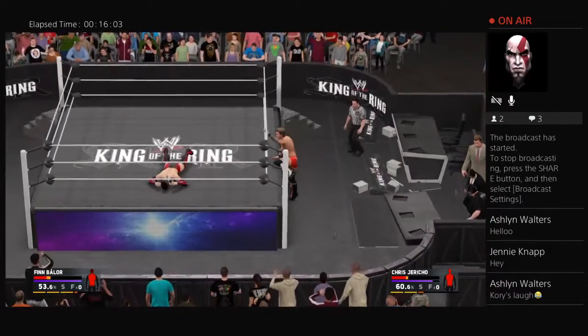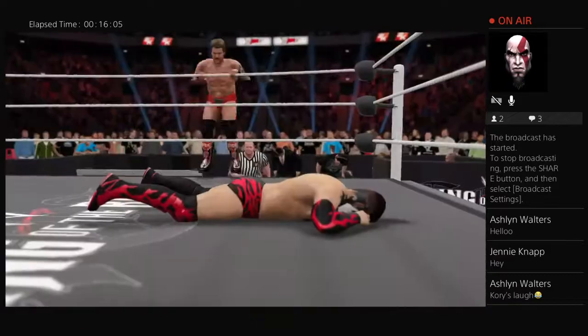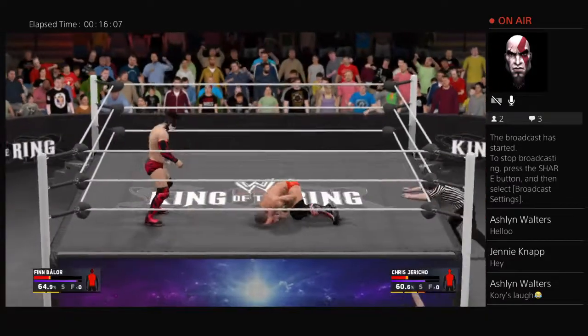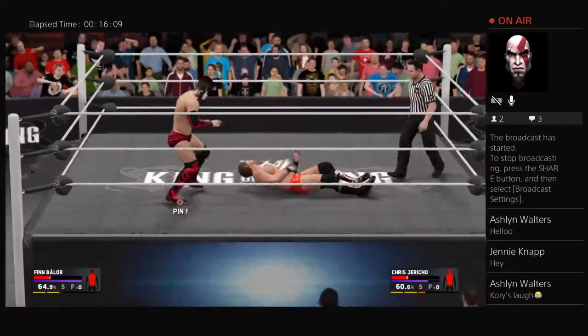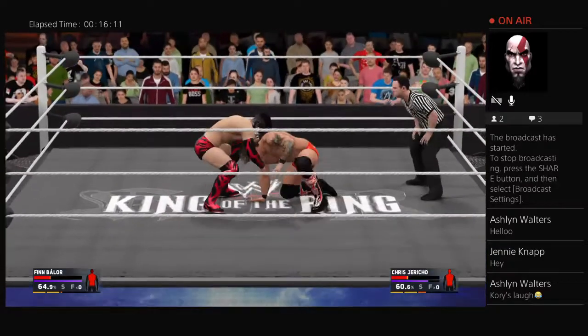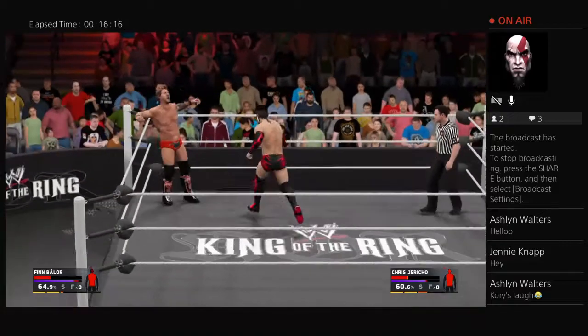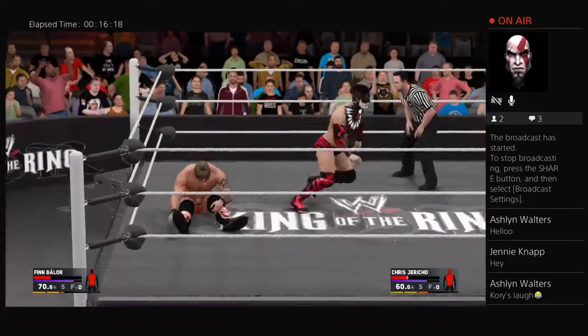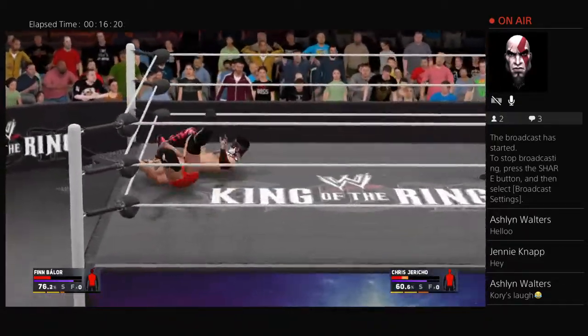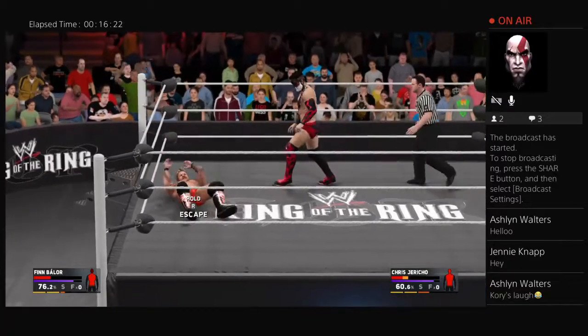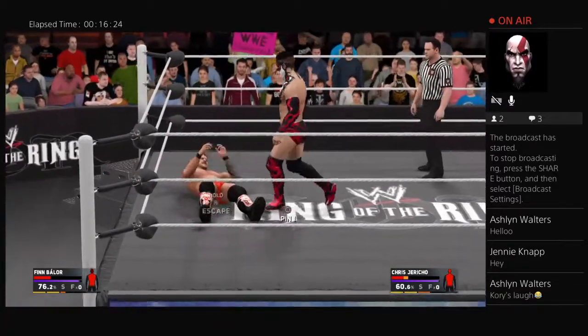As now Chris Jericho tosses Finn Balor into the ropes, and now, oh boy, goes for the frog splash. Balor able to escape harm's way. Now both of these superstars are close to winning this one. Here comes Balor. Oh, chop! Right to the chest of Jericho, followed by the drop kick. Y2J on the receiving end of a lot of offense.